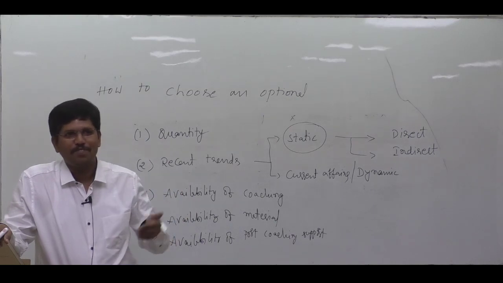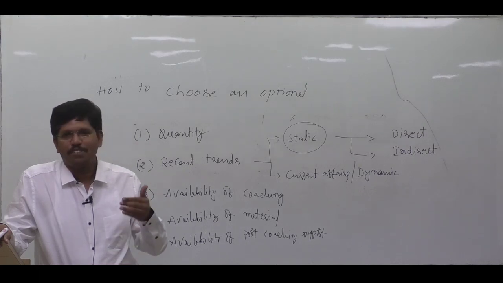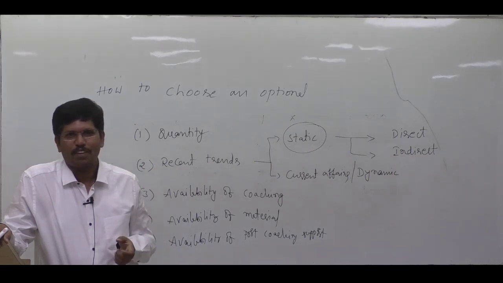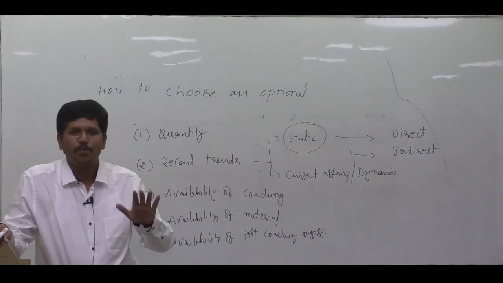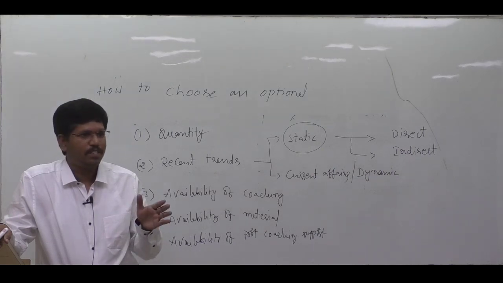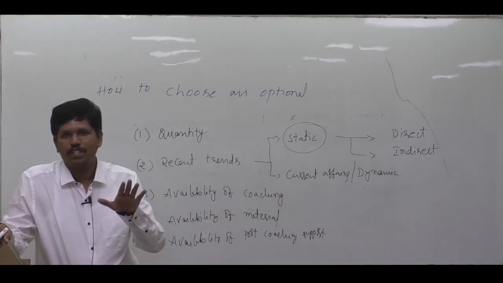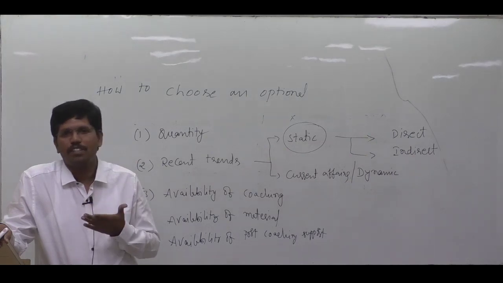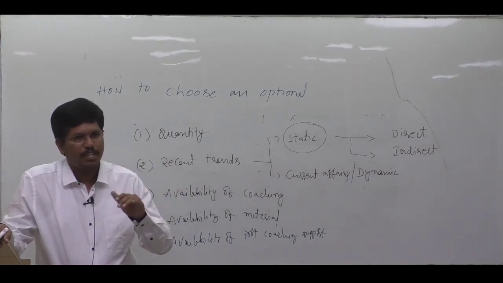From the beginning I am telling you the criteria to be considered in the selection of an optional. Many of you may be thinking of taking anthropology as an optional, but the term may be new for you. What is the subject content of anthropology? It is nothing but the study of our society. That's it. Sociology and anthropology are the same. The only difference is that in sociology we study society in general. In anthropology we study society from a biological perspective also. Our biological characteristics influence our behavior. That's why we study the evolution of man and his culture in anthropology.